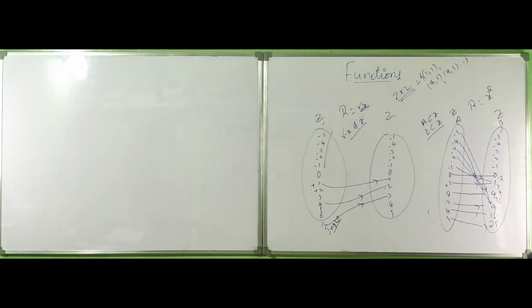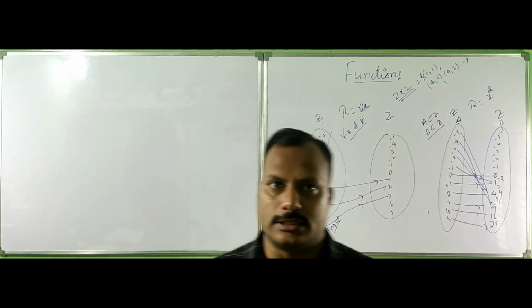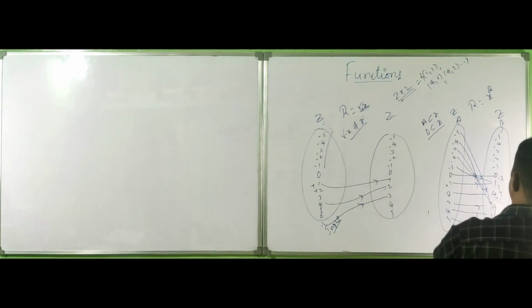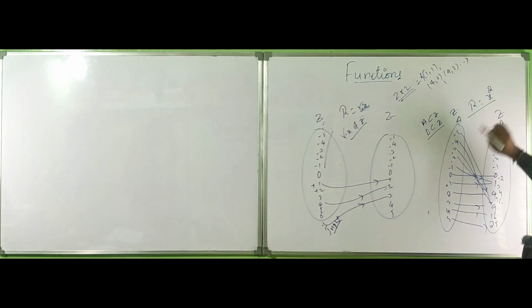This is infinite. I have taken all the elements. Very important here: the relation is a function. So here I am writing f.